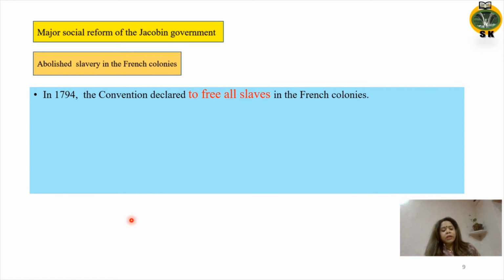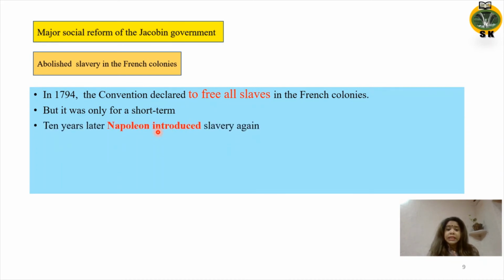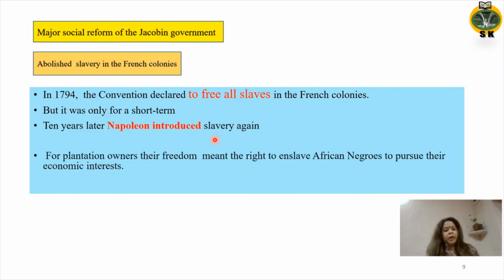Let us look at the sequence of events that led to the abolition of slavery. In 1794, the Convention declared that all slaves in the French colonies were to be freed. But it was only for a short term. Ten years later, Napoleon introduced slavery again. Slavery persisted because of the plantation owners enslaving the African Negroes. For plantation owners, freedom meant the right to enslave African Negroes to pursue their economic interest.